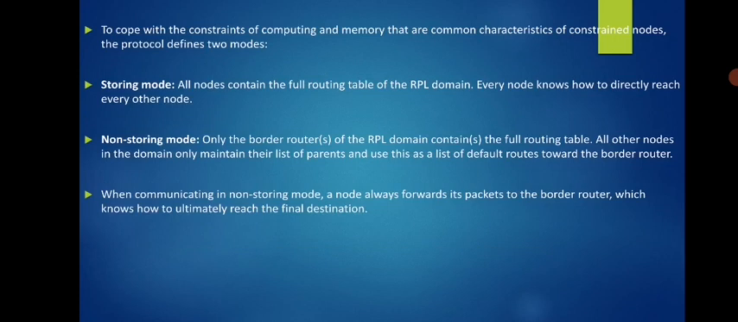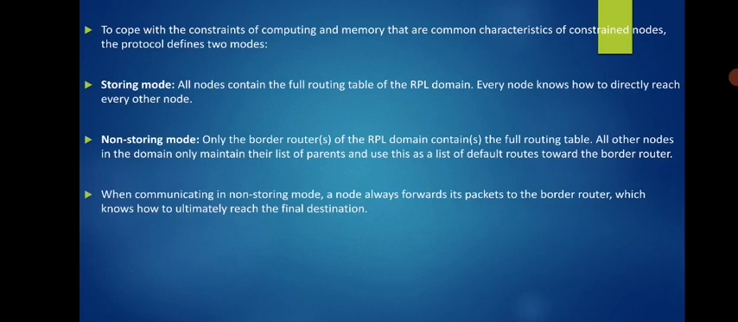This is the constraint. If storing capacity is more, then we go for storing the routing table in every node. If storing capacity is less in your smart object, then we go for non-storing mode. Only the border routers of the RPL domain contain the full routing table. All other nodes in the domain only maintain their list of parents and use this as a list of default routes towards the border router. In the first case we are storing the complete routing table for every node, so that is what we are trying to avoid here.